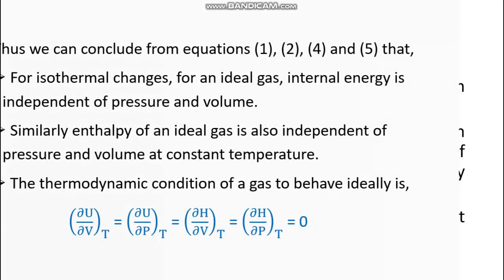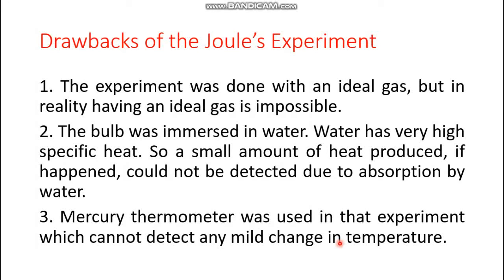Now move on to the drawbacks of Joule's experiment. As you know, the experiment was done with an ideal gas, but in reality having an ideal gas is not possible. This was one of the drawbacks. The bulb was immersed in water, but water has a very high specific heat, so a small amount of heat produced could not be detected due to absorption by water.